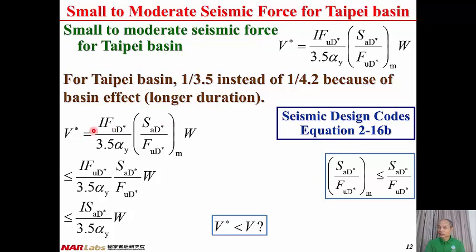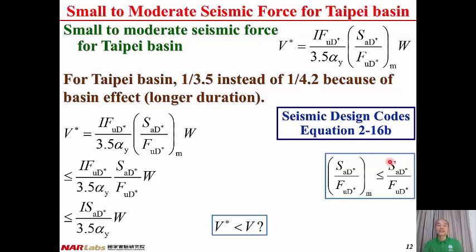V star equals I times FuD star divided by 3.5 alpha Y times SAD star divided by FuD star modification, times W. From the previous lecture, we noticed that the ratio of SAD star to FuD star modification is always less than the ratio before modification.